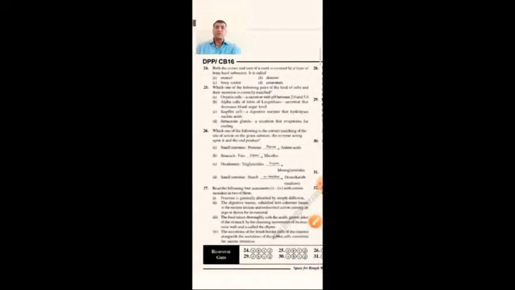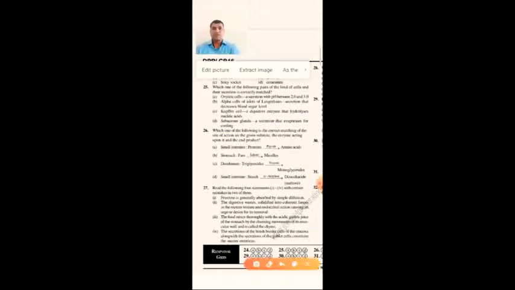Next, which one of the following pairs of the kind of cells and their secretions is correctly matched? Oxyntic cells. We have already come across the same type of question, so here the answer will be oxyntic cells, which produce HCl, and the other options are wrong.